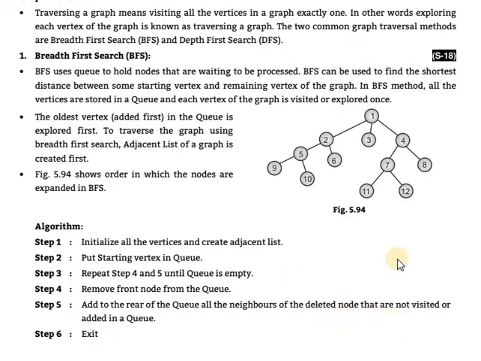Okay, so once it is added in a queue, it is visited. And exit. These are the steps to follow, and after that you get the breadth first search traversal answer.